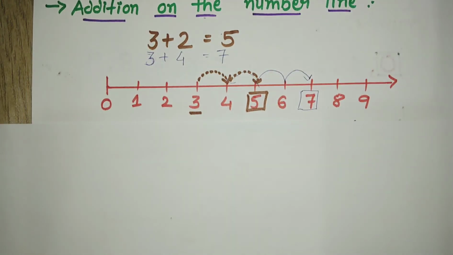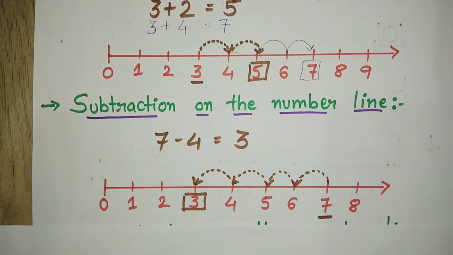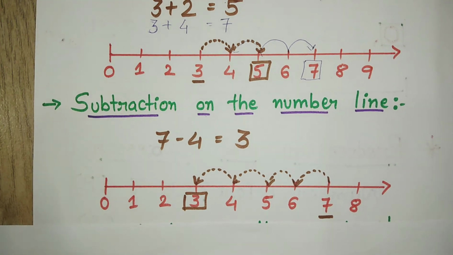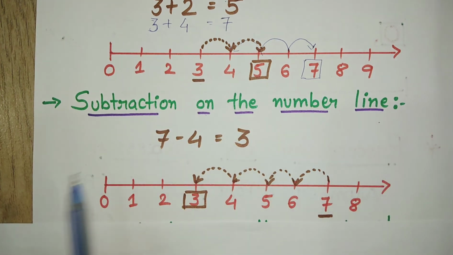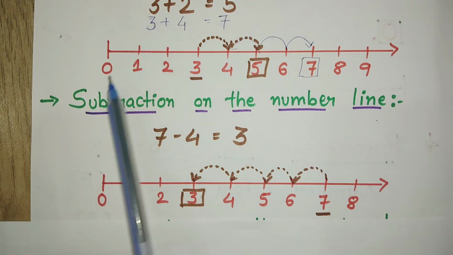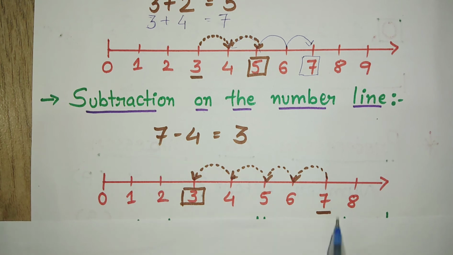The next is subtraction on the number line. Same as addition, but for addition we move to the right side, and for subtraction we move to the left side. Obviously, if we add we go forward, if we subtract we come back. So first I will stand on 7.